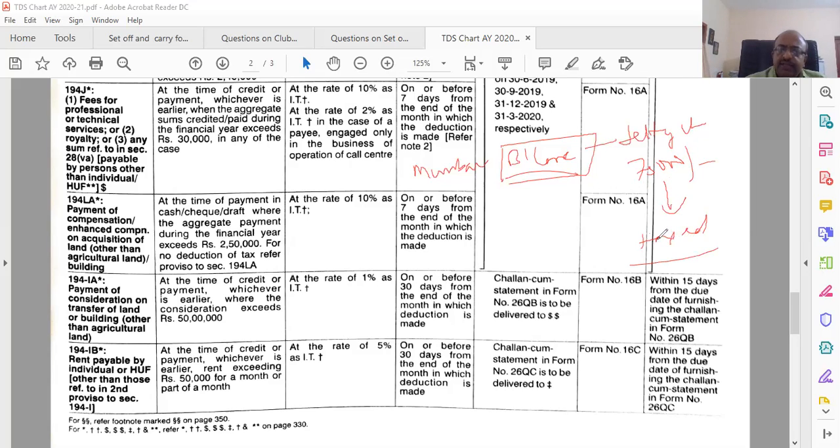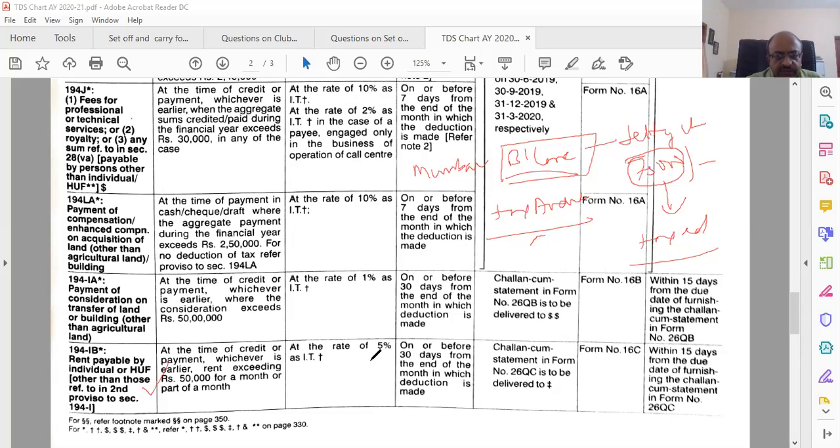This was never getting taxed, or TDS was not there, because the existing TDS provision was only for those who were coming under the tax audit scheme. So lot of this income was never getting TDS deducted. Whether it was not taxed, that's a separate issue. That is why they have now brought this under the purview of TDS.